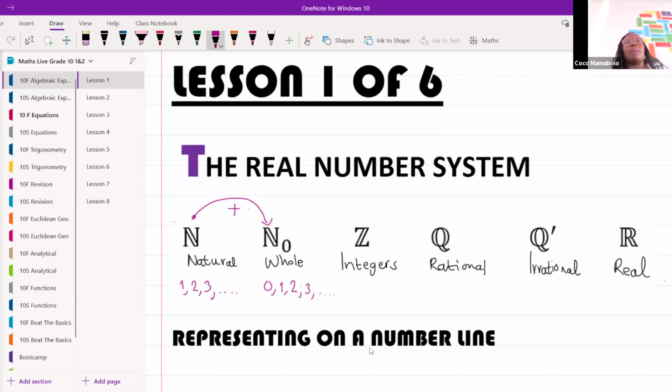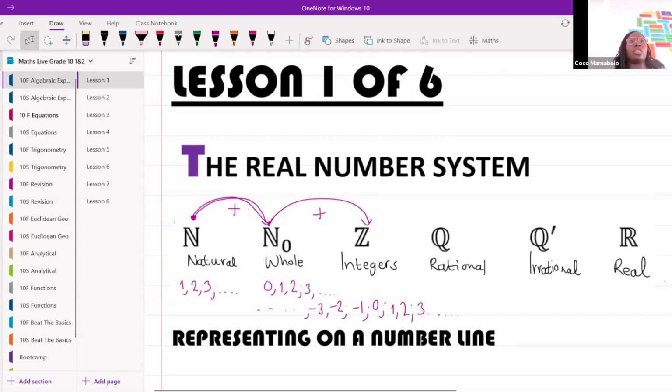Okay, now when it comes to integers, we're going to get natural numbers plus whole numbers plus integers. So integers has natural numbers and whole numbers in it. The only difference with integers is that we're going to get our negative numbers. So we'll have -3, all of those numbers in that direction, -2, -1, and then we're going to include our whole numbers, so I'm going to include 0, and then I'm going to include my natural numbers. So 1, 2, 3, all of the numbers going in both directions.